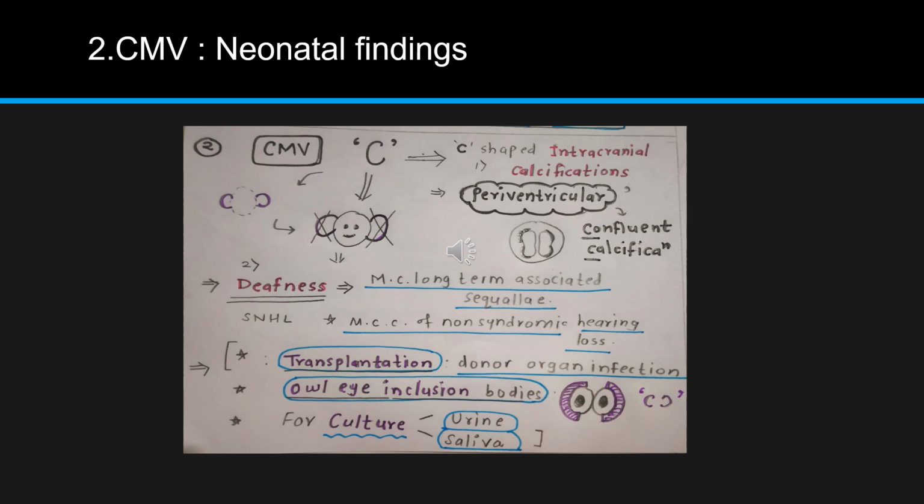CMV is the most common infection related to transplantation, and in case of CMV, it will show owl eye inclusion bodies. So you can also remember, I am showing those owl eyes with the C in that image, so you can remember that owl eye inclusion bodies are seen in CMV. Then for culture, you have to take urine or saliva. So urine and saliva are the best specimens for CMV.